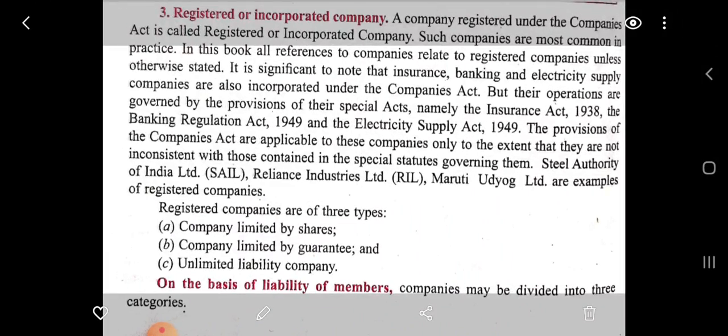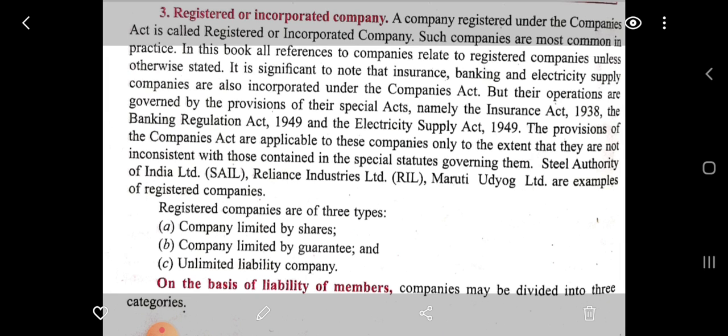Now we will see registered or incorporated company. A company registered under the Companies Act is called a registered or incorporated company. Such companies are most common in practice. In this book, all references to company relate to registered company unless otherwise stated. So in this book we are learning about the registered company. Whichever companies we went through till now, in the previous chapters, we have learned about registered companies.